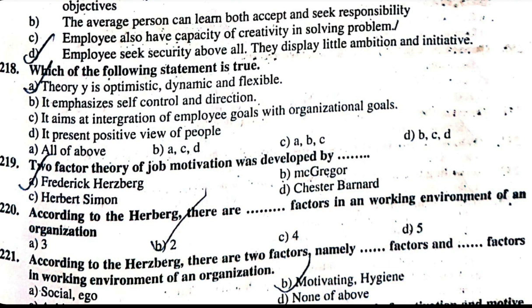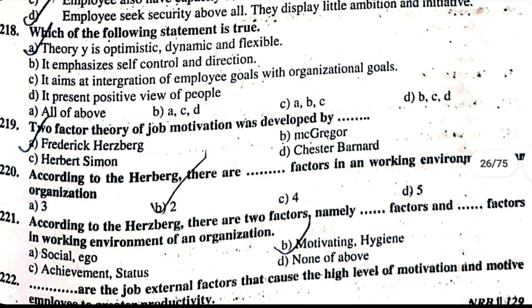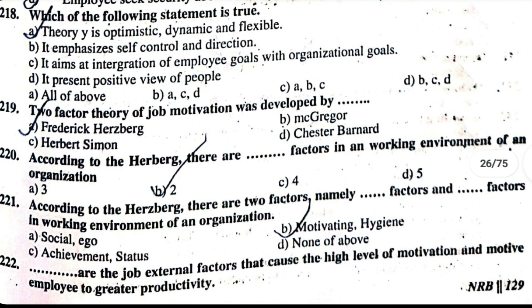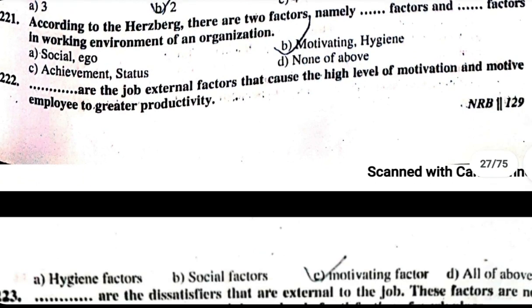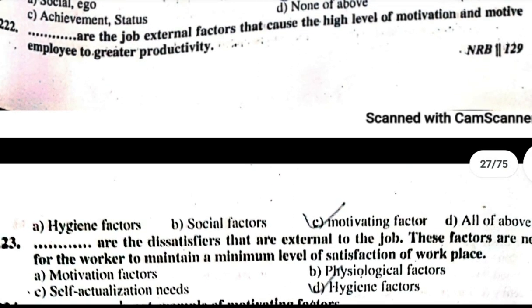Which are the 2 factors? 1. Motivating, 2. Hygiene. Which are the job-related factors that cause a high level of motivation and motivate employees to greater productivity? The correct answer is motivating factor. Which are the dissatisfiers that are external to the job? These factors are necessary for workers to maintain a minimum level of satisfaction at work. That is hygiene factor.